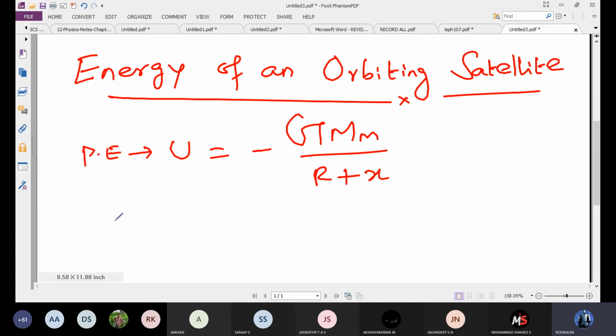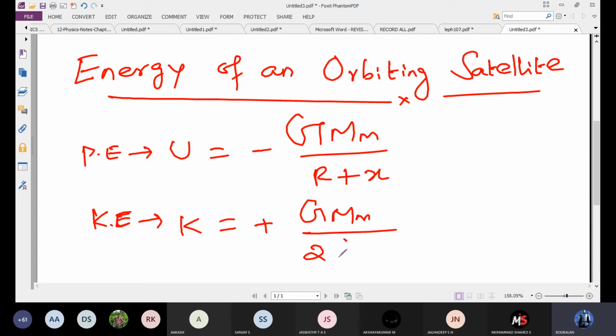Kinetic energy is equal to plus capital G capital M small m divided by 2 into R plus X.